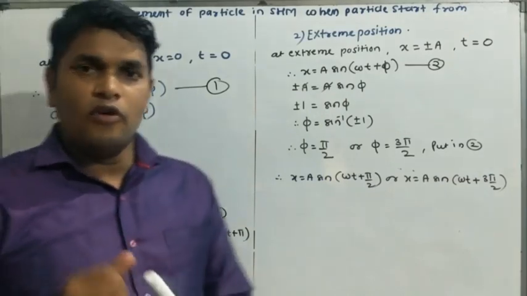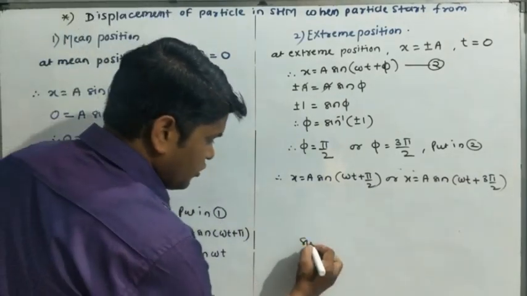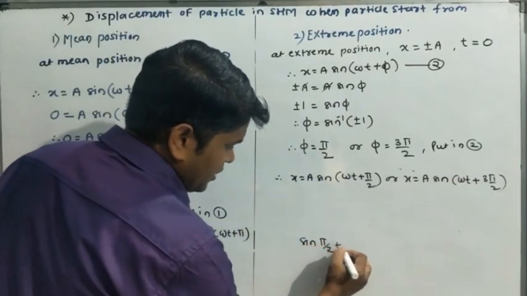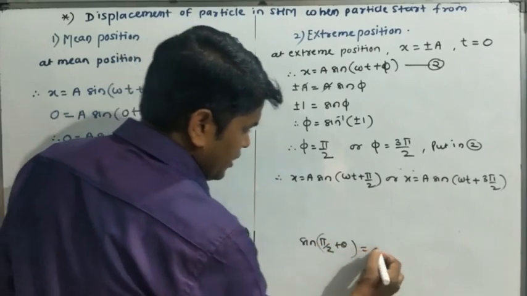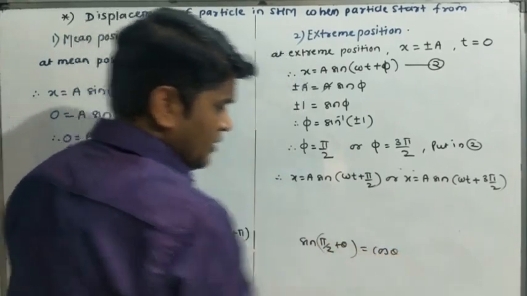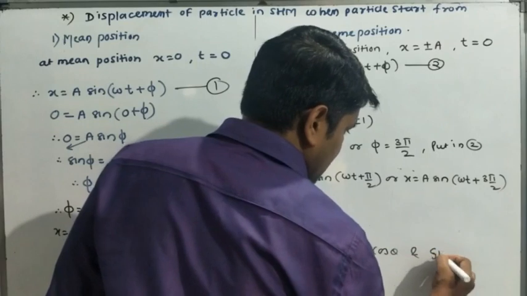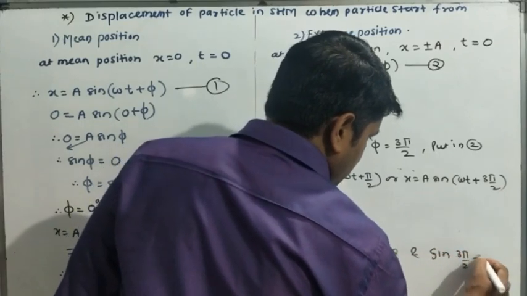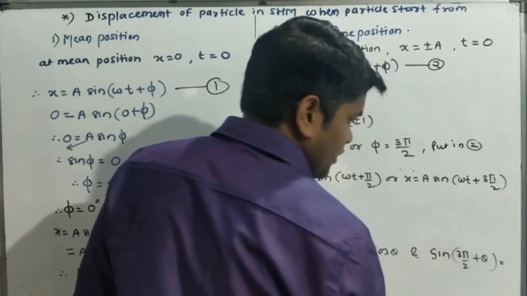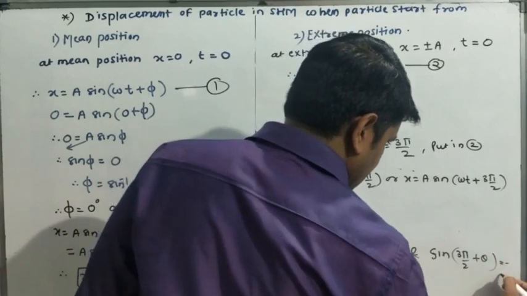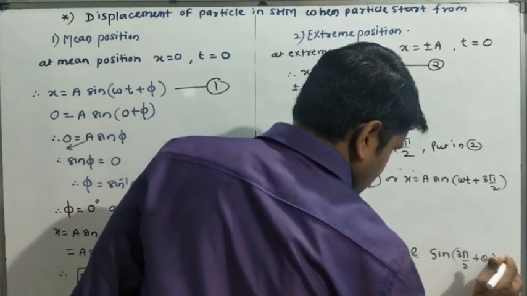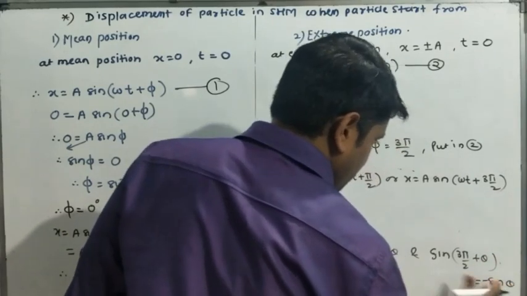Okay, we have the formula: what is the formula for sin pi by 2 plus theta? That is sin 90 plus theta is cos theta, and sin 3 pi by 2 plus theta, its value is how much? Minus cos theta.